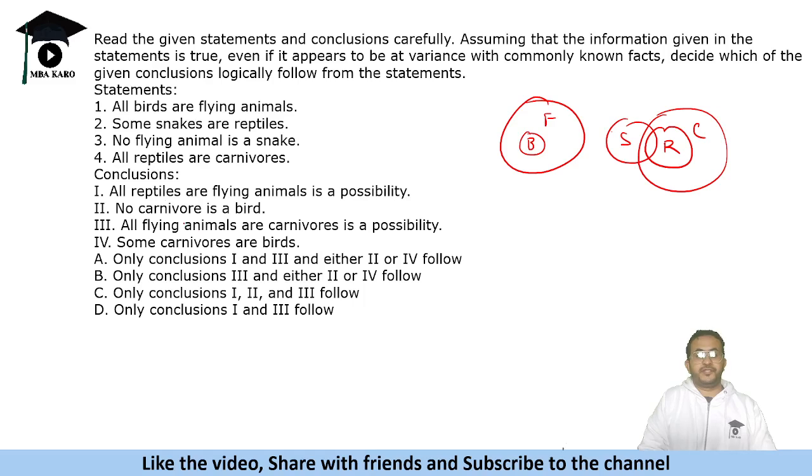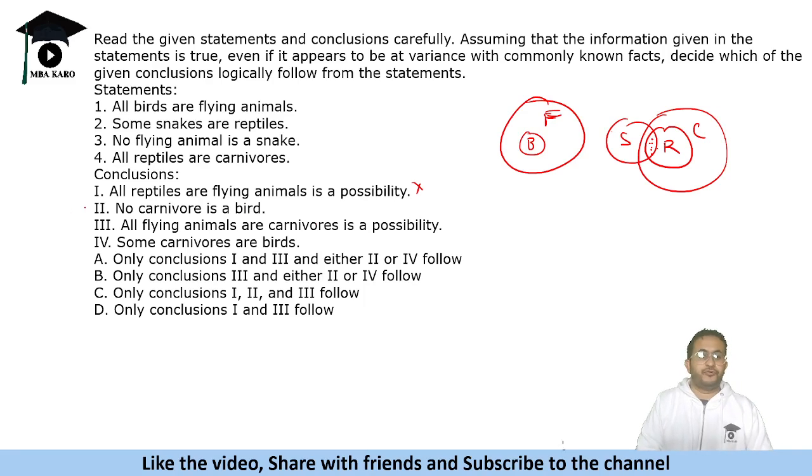Let's see, the first one says all reptiles are flying animals is a possibility. What if all reptiles are flying animals? Then what will happen? This part is overlapping with this. So some snakes and flying animals will overlap. So this is not possible.